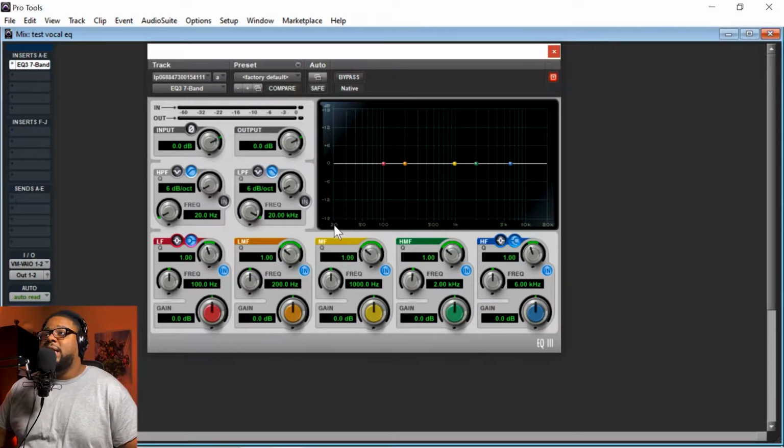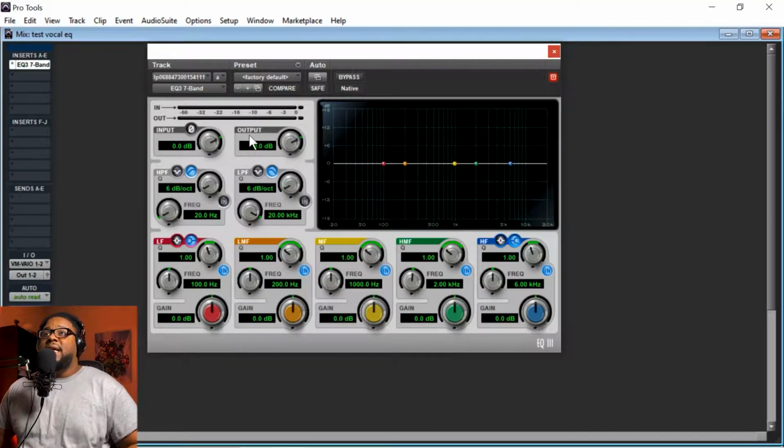But in this process here, it's 20 hertz to 20 kilohertz. That's the range that we can hear most as humans, right? In our frequency range. Now, the majority of the time, most of us can't hear anything under 60 hertz, they say, but some will beg to differ. 20 kilohertz can be extremely high, so you always want to be careful when you utilize that type of stuff. But in this section here, you're just going to have input. So this is more like a gain section. Input, output, gain.